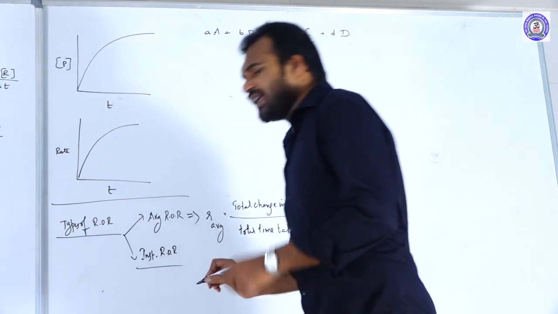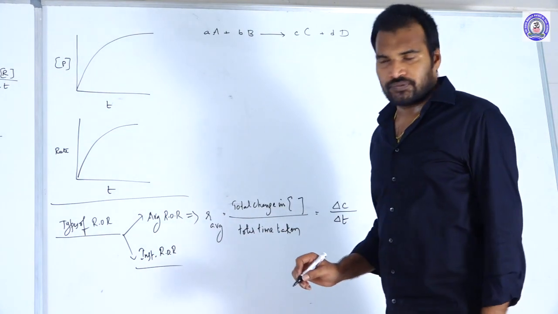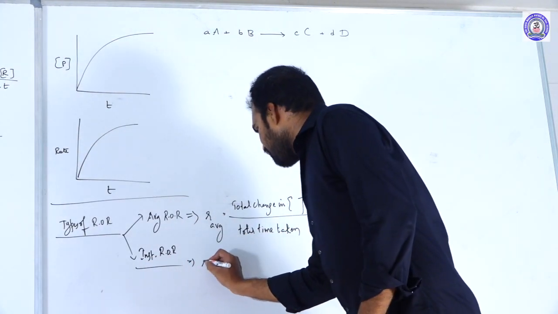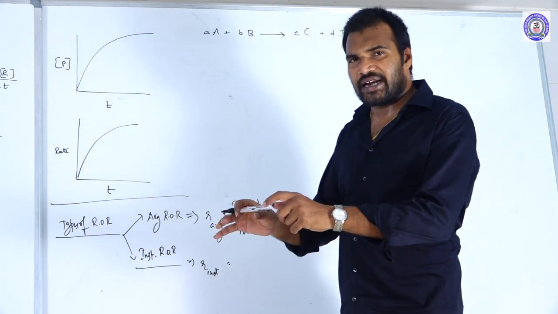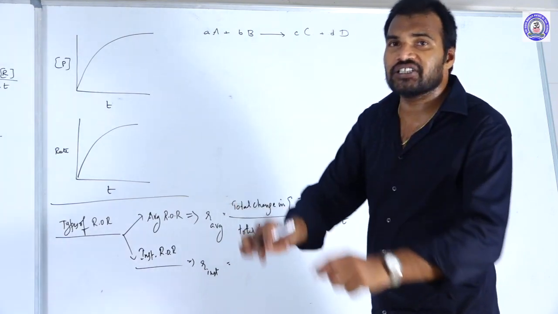So what about the instantaneous rate of the reaction? Instantaneous rate of reaction is nothing but the change in concentration of the reactants at a particular instant of time.